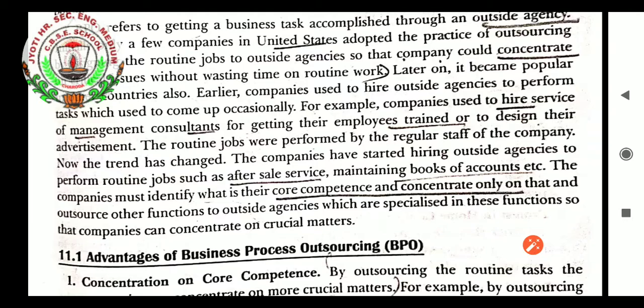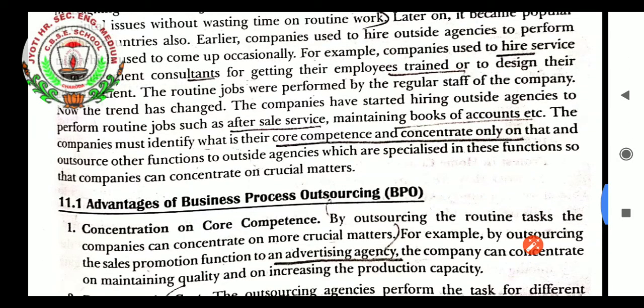The companies have started hiring outside agencies to perform these routine jobs, so that the company can focus on its core competence and concentrate only on the work which is needed for the company. Like, a manufacturing company can focus on manufacturing the product instead of focusing on problems related to the product. The BPO will handle those problems and ensure that complaints will not come in future. For that purpose they hire the BPO.